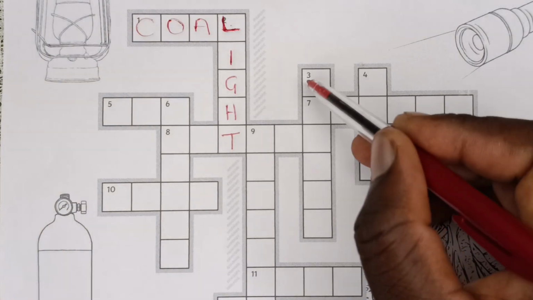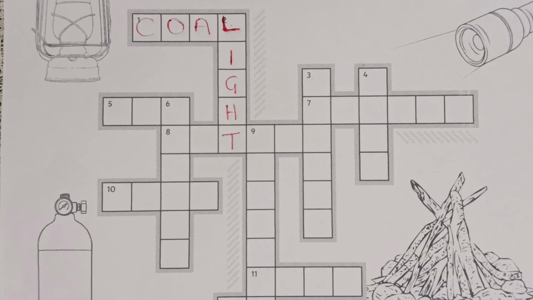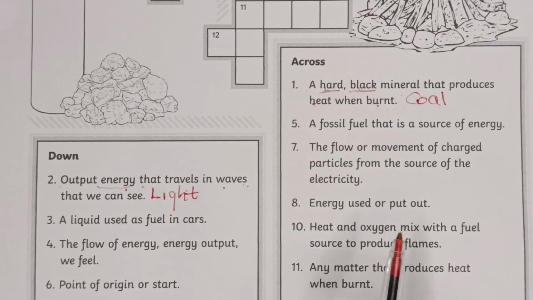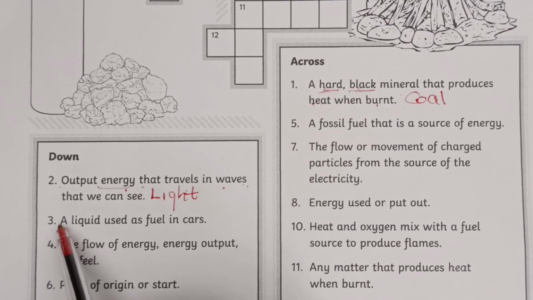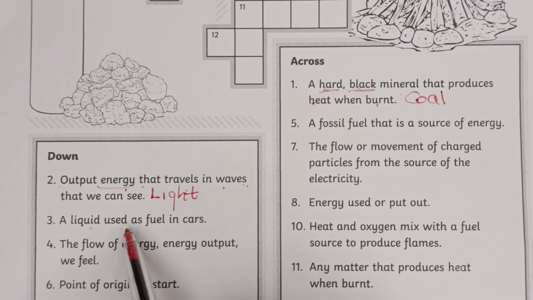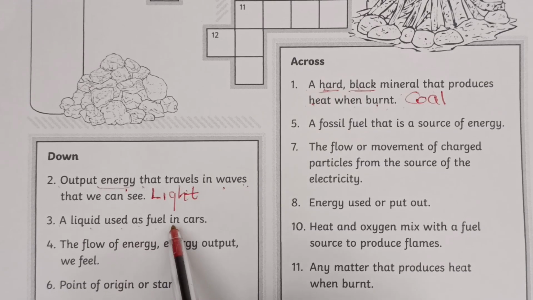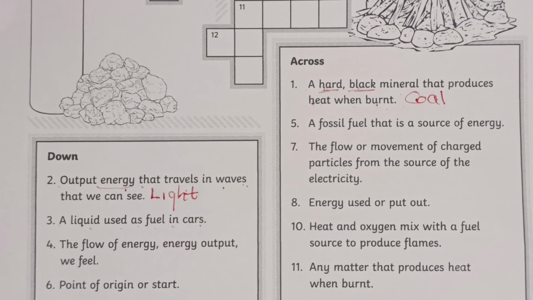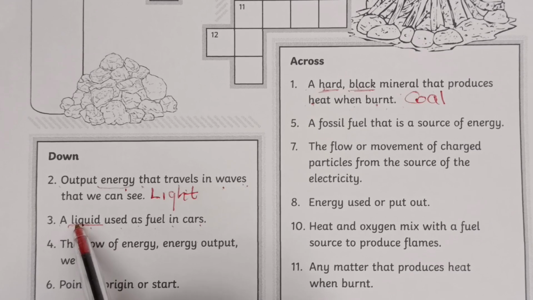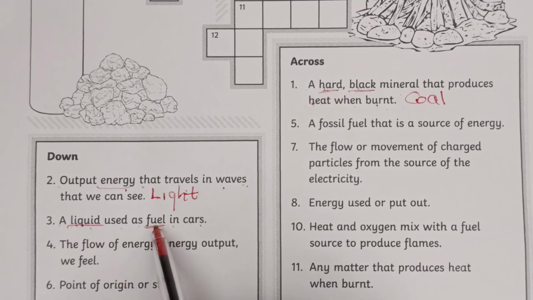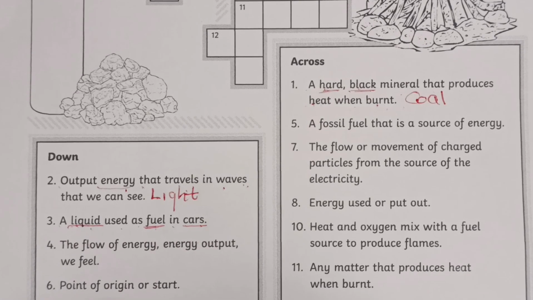Then we come to 3. So 3 says a liquid used as a fuel in cars. A liquid that is used as a fuel in cars.